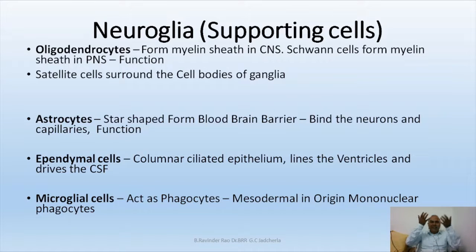The flow of cerebrospinal fluid through the ventricles and through the central canal of the spinal cord is maintained by these cells. Such cells are called ependymal cells. They line the ventricles and central canal of the spinal cord, and they drive cerebrospinal fluid. That's very, very important, because cerebrospinal fluid will support and nourish the entire nervous tissue.